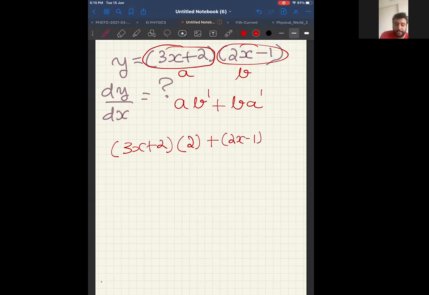What is differentiation of 3x plus 2? 3. I can leave the answer like this. No need to open the bracket. Tell me if you're getting this answer as the right answer. Sir, yes, I am getting this answer. Okay, good.